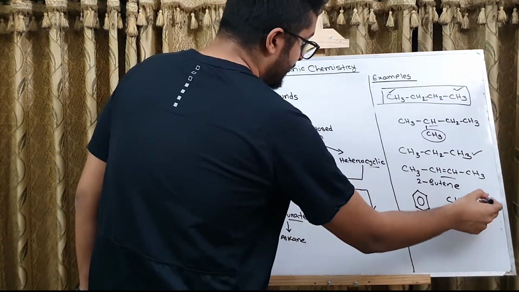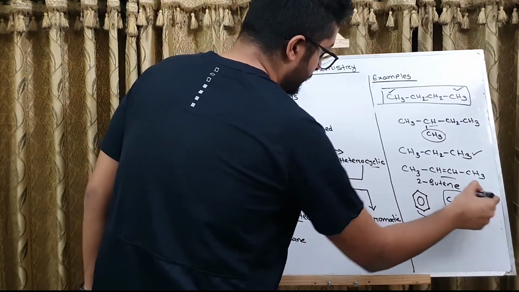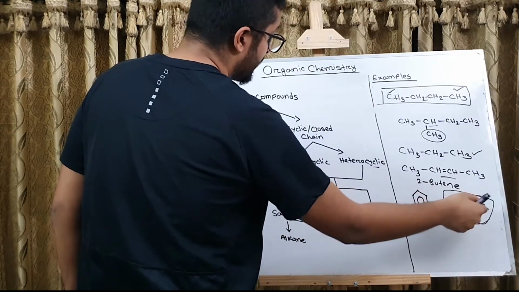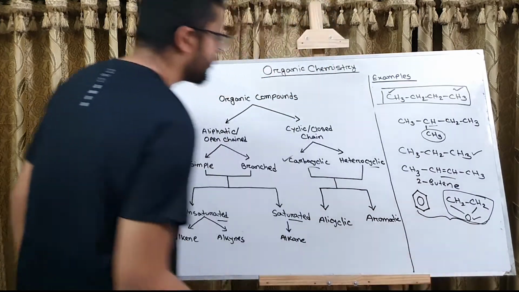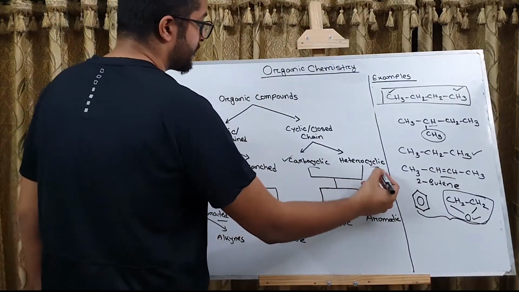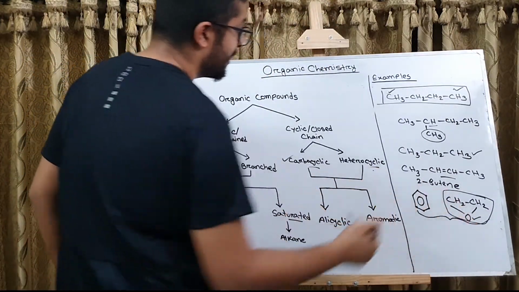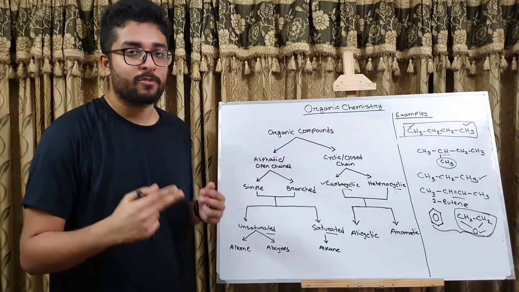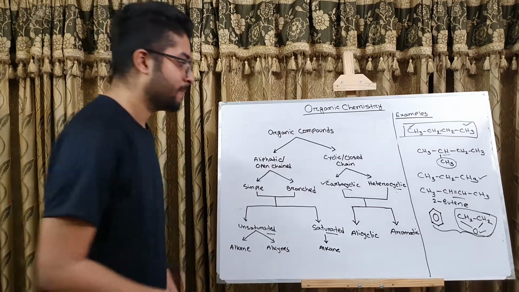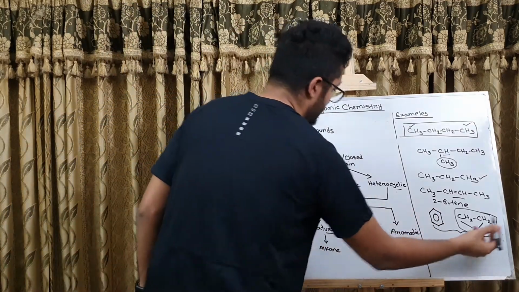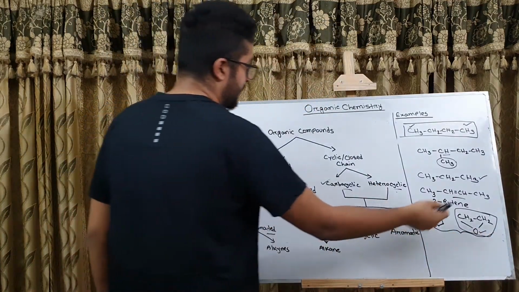Then in this case we have the ring formed by carbons and an oxygen. So this one is a heterocyclic organic compound. That is, the main ring is formed by carbon and another element. In this case, this is oxygen. So this is an example of a heterocyclic